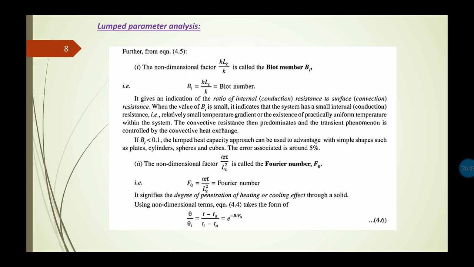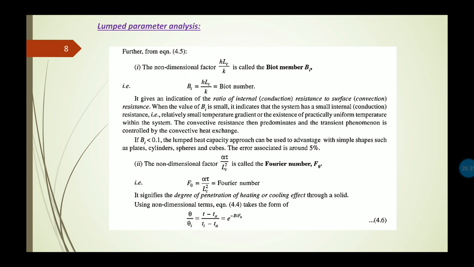Now there is another dimensionless term, which is alpha tau by Lc square. This is known as the Fourier number. In case of conduction, the rate equation that we have got is the Fourier's law of heat conduction. Next, from the 3D heat conduction equation, there was one representation, that is the Fourier's equation.